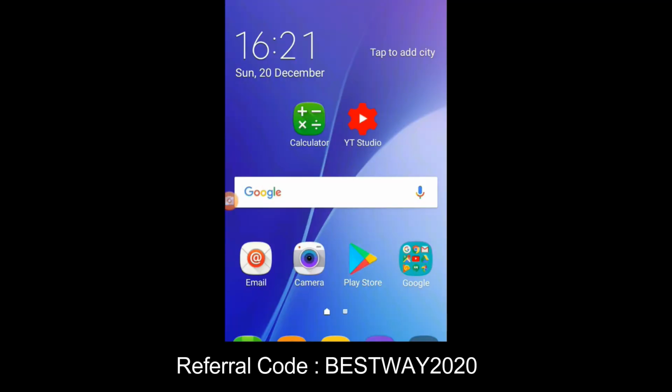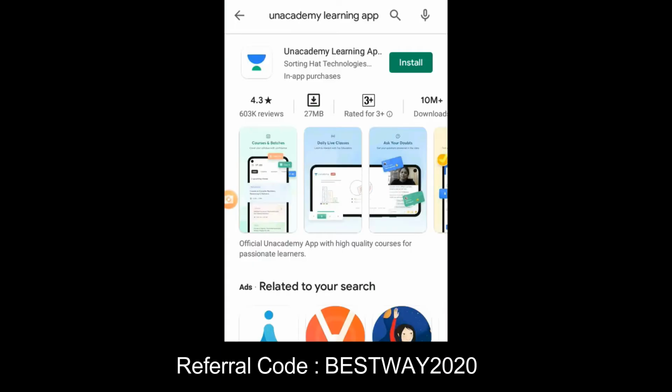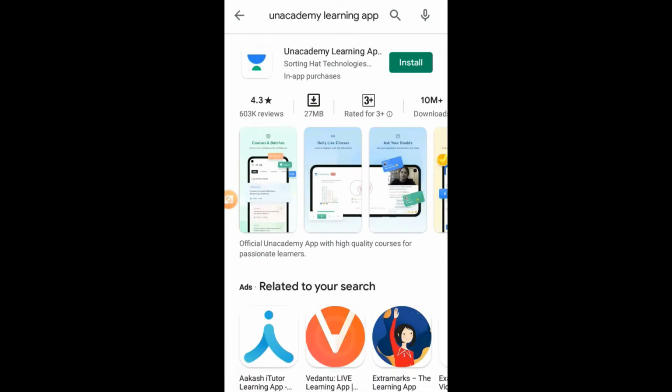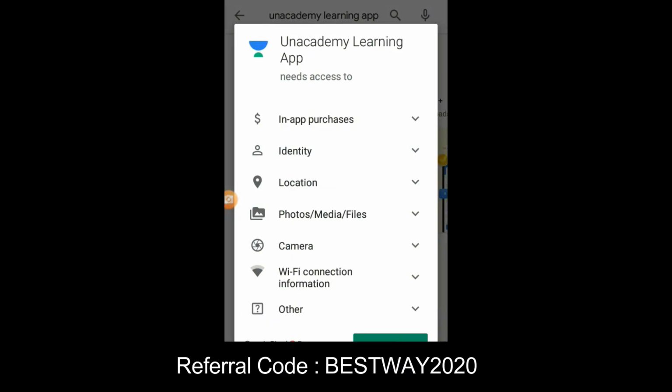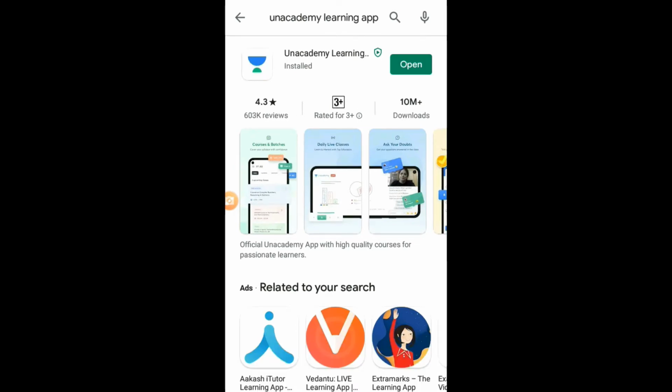We are going to see how to access all the free courses and free quizzes in the Unacademy app. Open the Unacademy learning app and click on install. Click on accept. Now, as you can see, the app is installed.